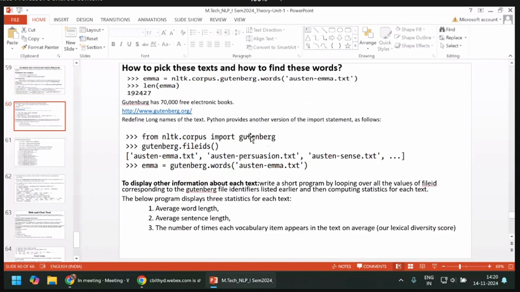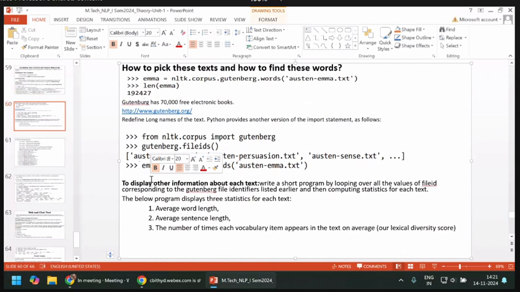From nltk.corpus you import gutenberg, and gutenberg.fileids gives you the total number of file IDs, the total number of files. And what is Emma here? I am renaming that: Emma is equal to gutenberg.words. Already you imported Gutenberg from this corpus, and from that Gutenberg you are fetching the words. So from next time onwards, just use this Emma. That's enough for all other operations.